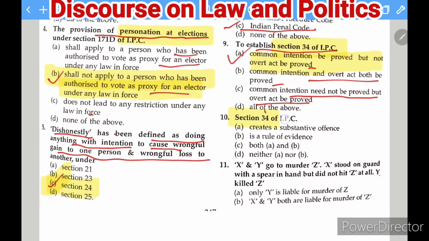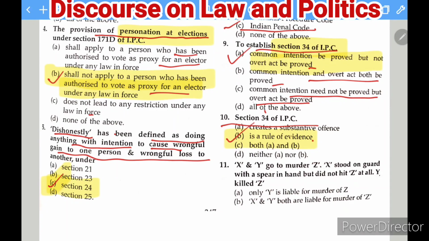Next question is here on section 34, and this is a very famous question from section 34. Section 34 of the IPC creates a substantive offense. B, is a rule of evidence. C, both A and B. So what you find is that section 34 is going to be used when many people are working for the common intention. Therefore, it is to be treated as a part of the rule of evidence.